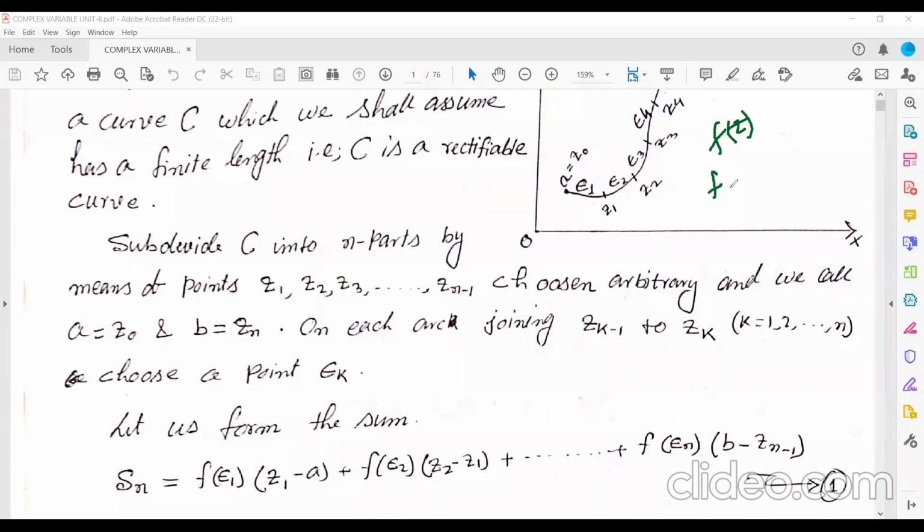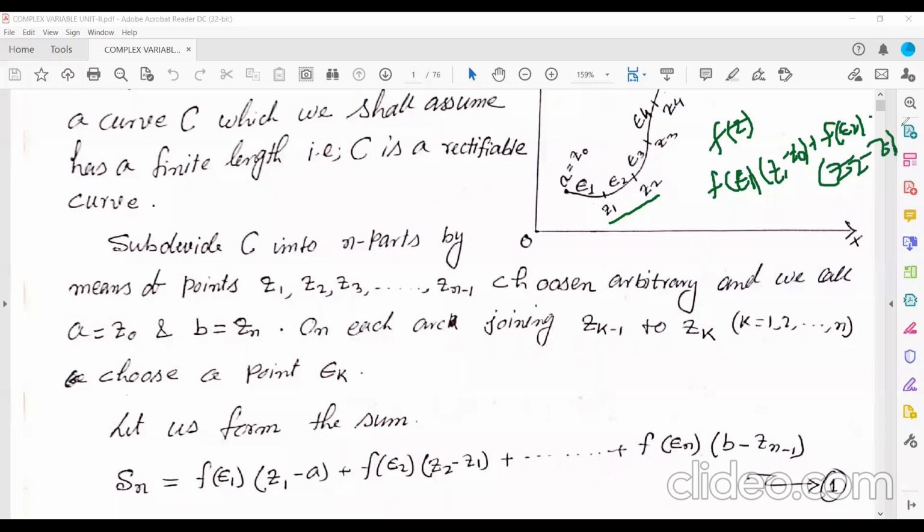f of epsilon 1 into Z1 minus Z0. Then plus, same thing, if you come to the next arc, f of epsilon 2 into Z2 minus Z1.